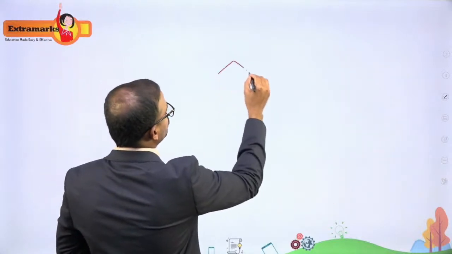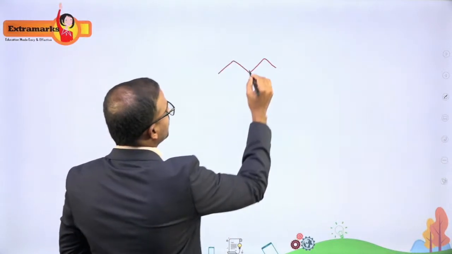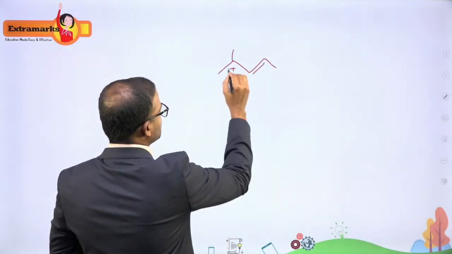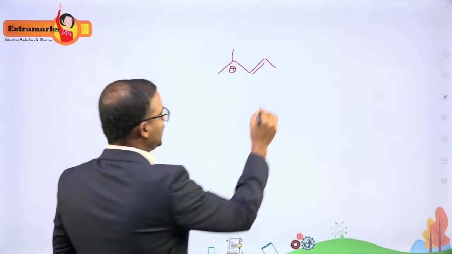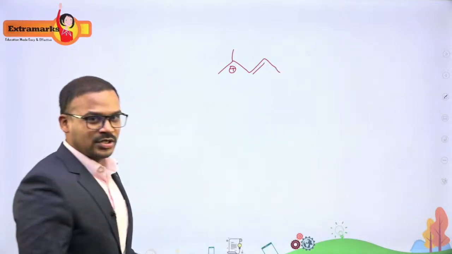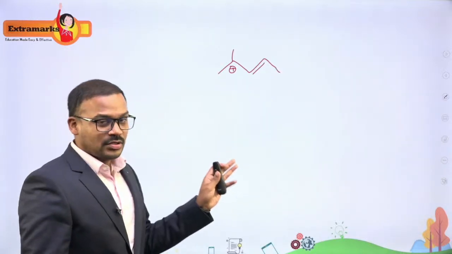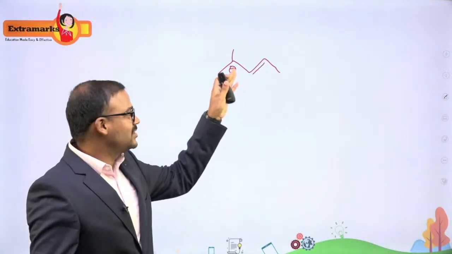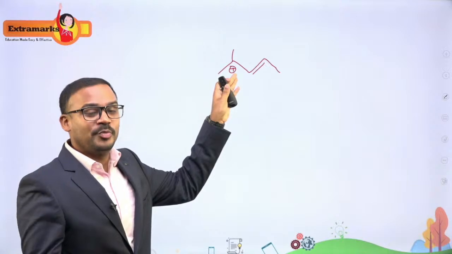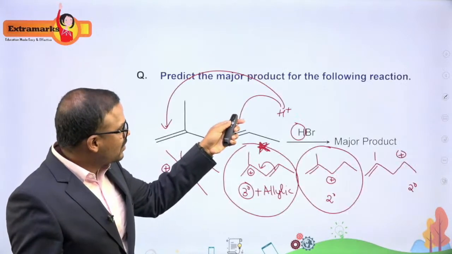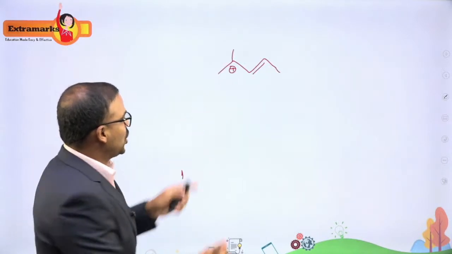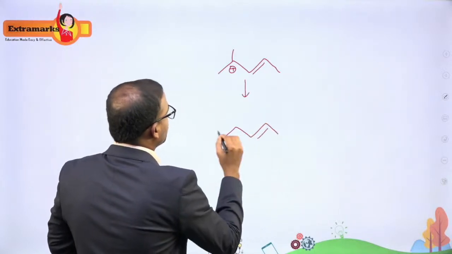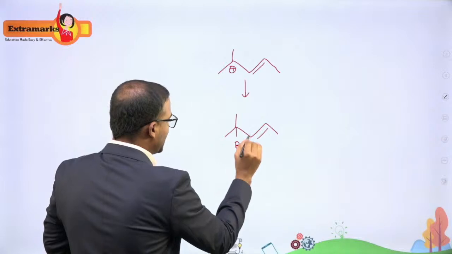So 1, 2, 3, 4. Okay, then I have the double bond over here, and I have one methyl group with a plus sign. So this is what I have selected for formation of the product. So this will give me the answer. There is one more possibility of rearrangement over here. Most of you might think that this is the final carbocation which will give me the answer. It means finally the Br minus attacks over here and you will get an answer. So what you will be getting over here is this.